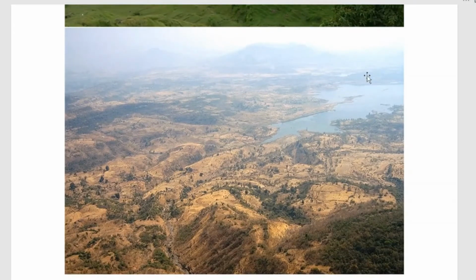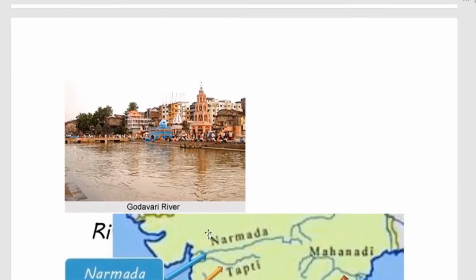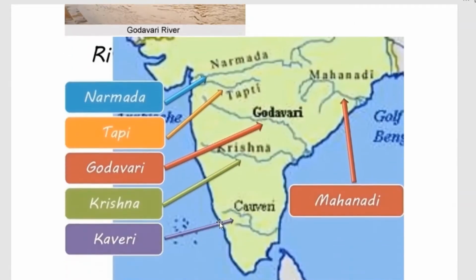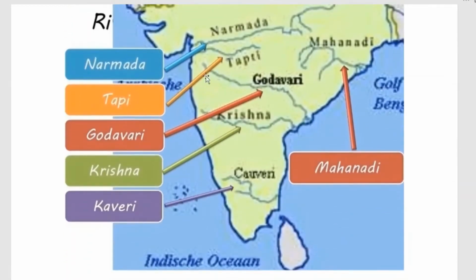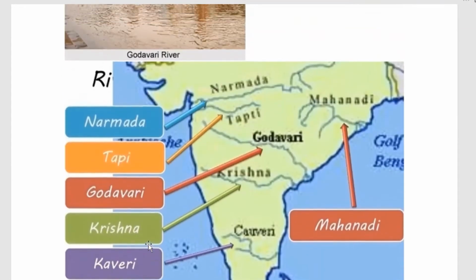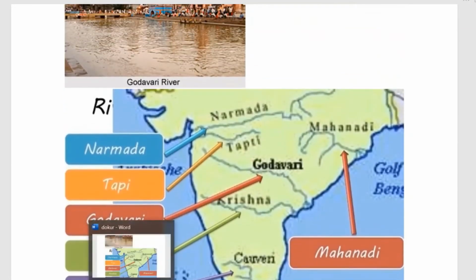And here you can see a pond, water, elevated areas and a few bushes and grass. And this is the Godavari river, and these are some rivers which flow towards the Bay of Bengal, that is Narmada, Tapti, Godavari, Krishna, Kaveri, and from here it is Mahanadi. This is the structure of the Deccan Plateau.